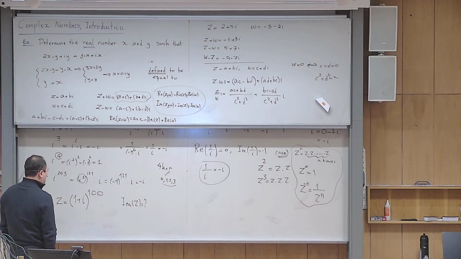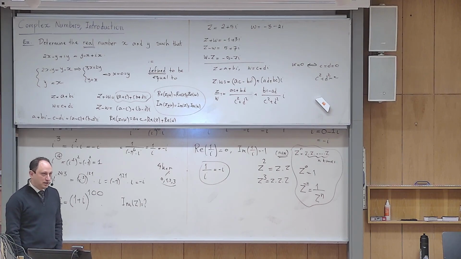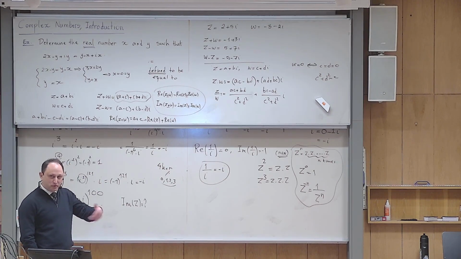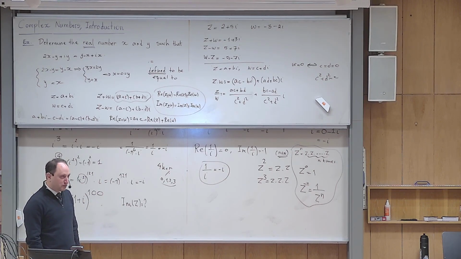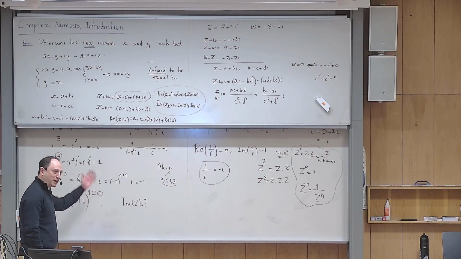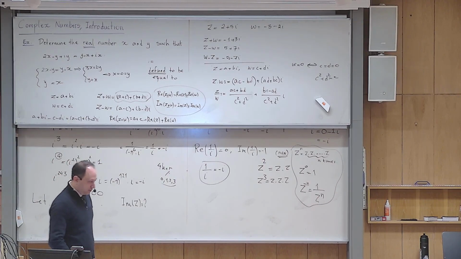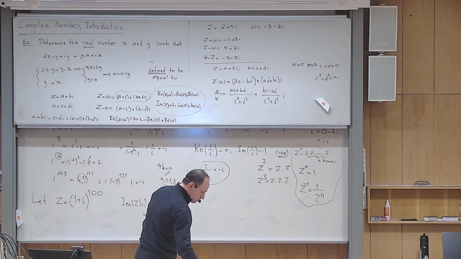But for the time being, what can I do with this? I think you can write it as 1 plus i squared, to the 50, with the hope that 1 plus i squared is better. That's the experience you got from matrix theory. You remember that if I want to calculate the high powers of a matrix, it's always good to calculate the low powers sometimes.